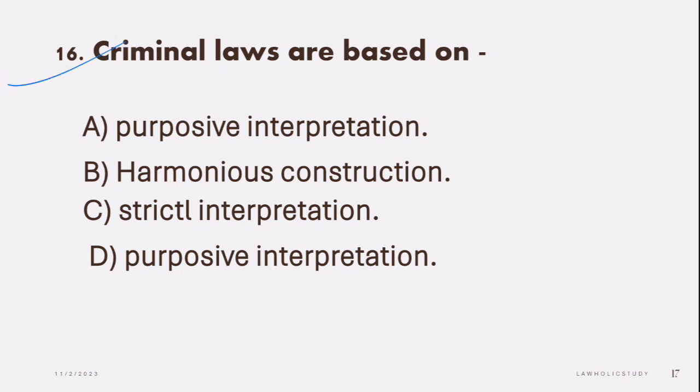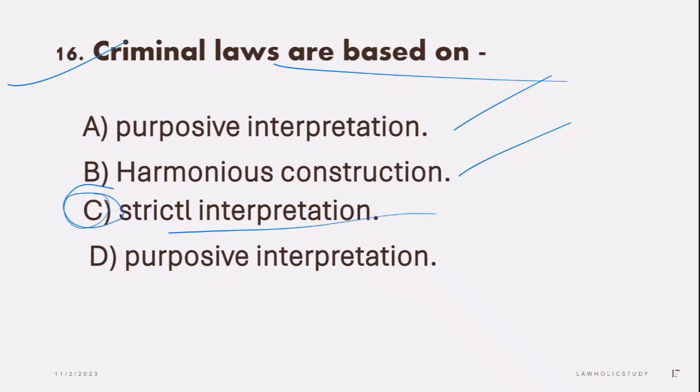Next question is, criminal laws are based on. Option A is purposive interpretation, B harmonious construction, C strict interpretation, and D again purposive construction. So the correct answer is C. Strict interpretation पे based होते हैं criminal laws. So C is the correct option.